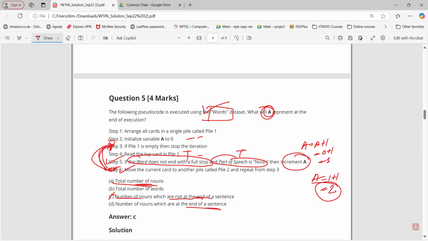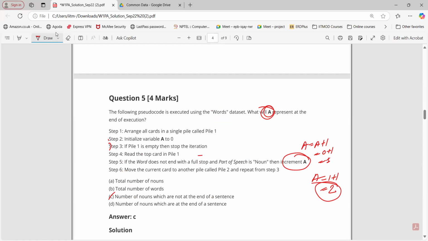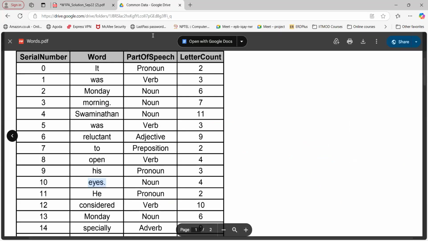Sorry, sir, but step 5 says if the word does not end with full stop. Okay, let's change the question to: ends with full stop. Now whatever we have done, that is correct, right? Yes, now it's correct.